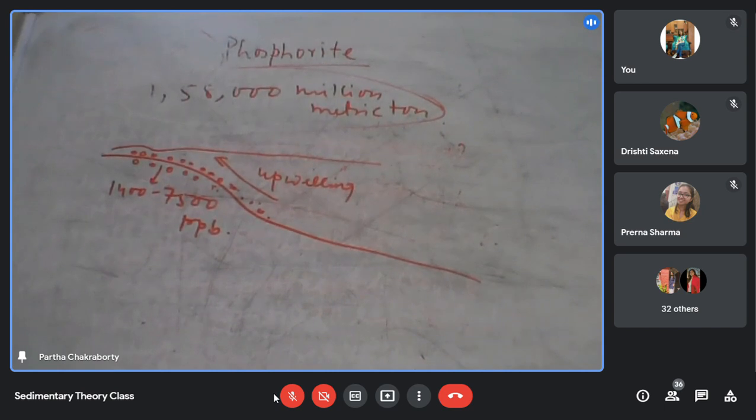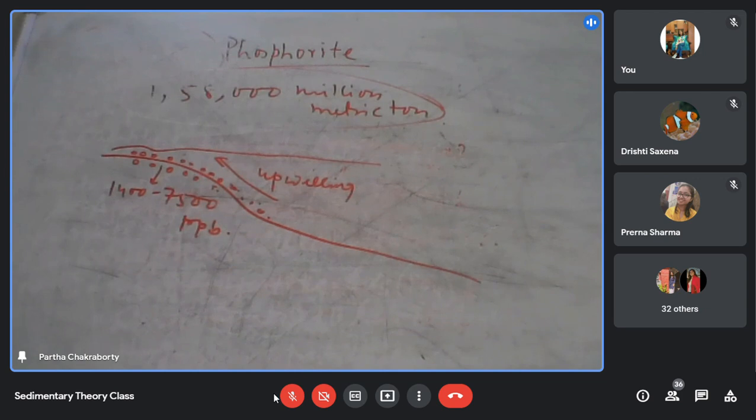And the maximum concentration of the phosphorite deposit is on the west coast of the shallow tropical to temperate continents. And what they say is that when there is an upwelling, nutrition-rich deep water comes to the surface because of the upwelling.